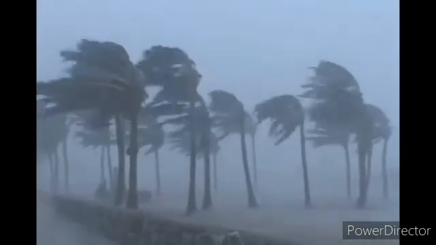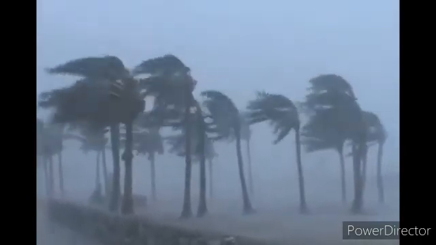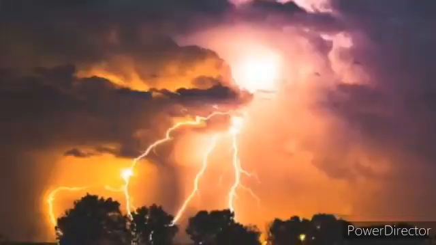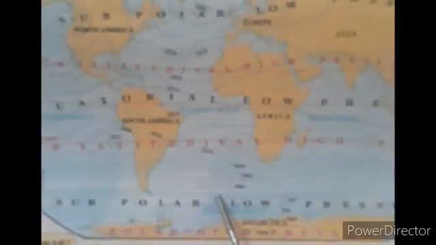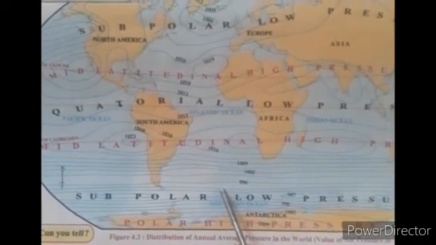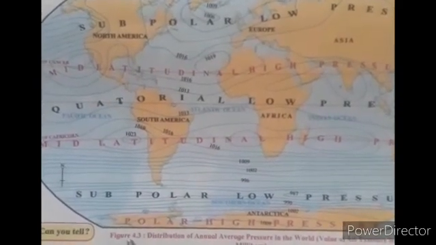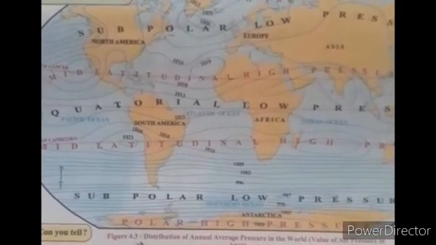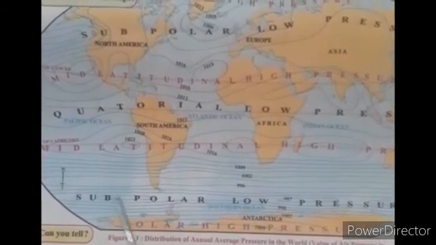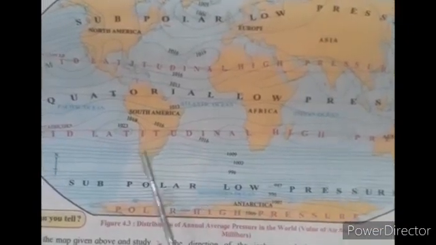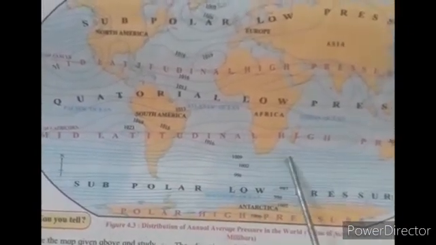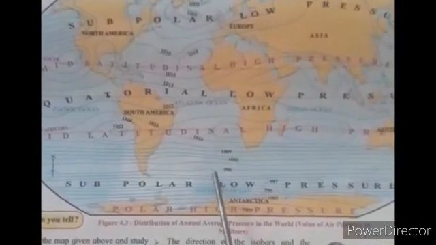Let's see the effects of air pressure. First, origin of winds. Second, generation of storms. And third, convectional type of rain. Next point, isobars. For that you have to see figure 4.3. What is meant by isobars? The lines that join the places of equal pressure on the map. All these lines on the map are called isobars.